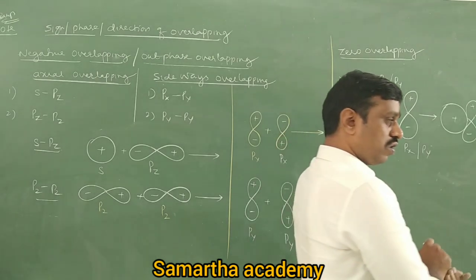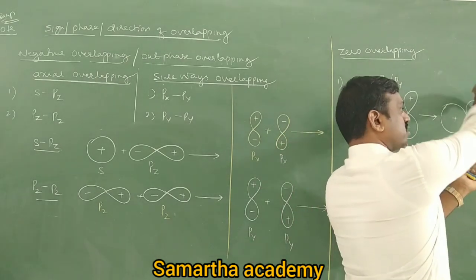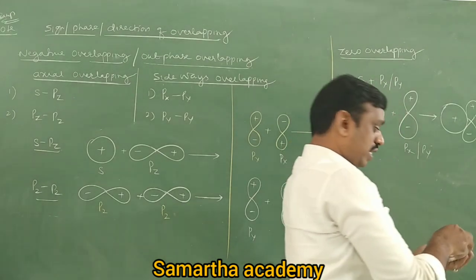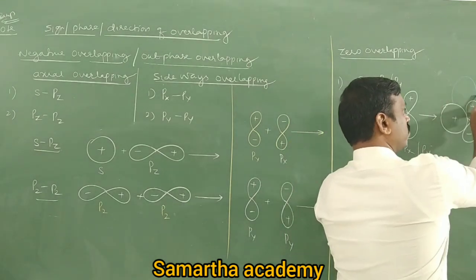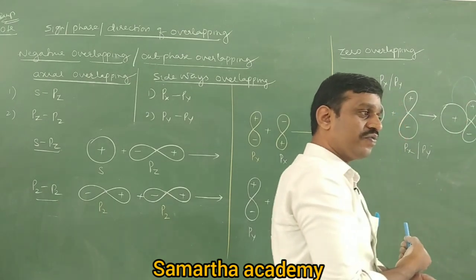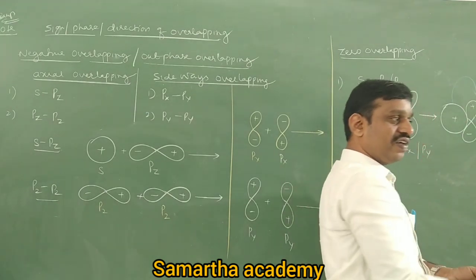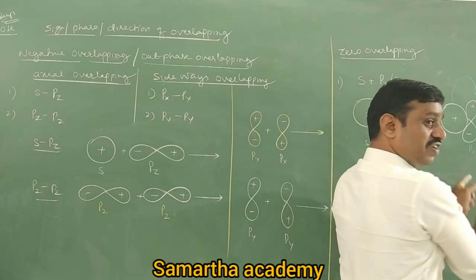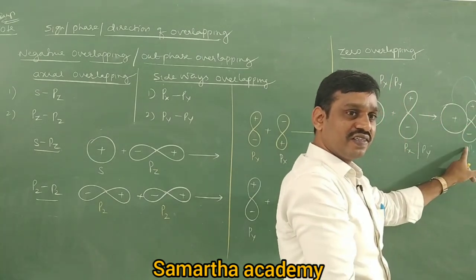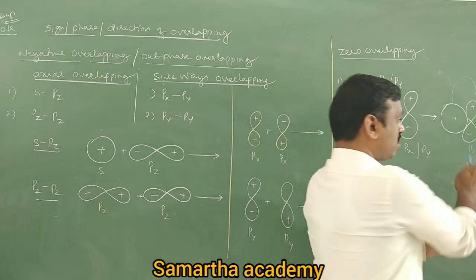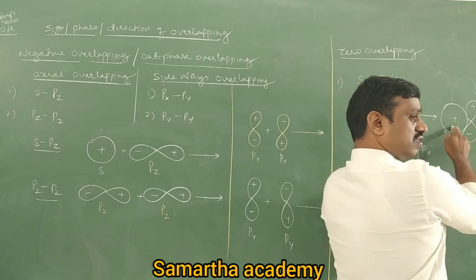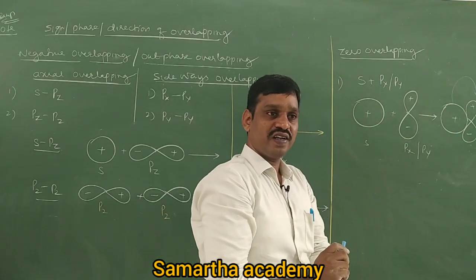Then you may have a doubt, why not the s orbital comes like this? The s orbital may approach from this side, then positive positive overlap. Very good. If the s orbital comes like this, we do not say px, we say pz. That is in phase overlapping, that is possible.